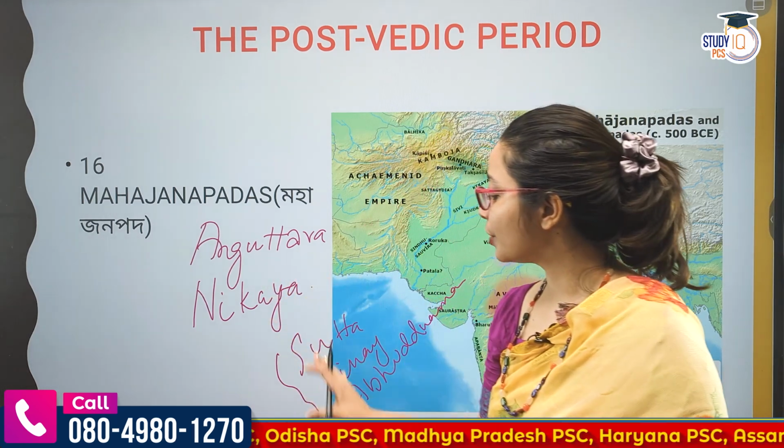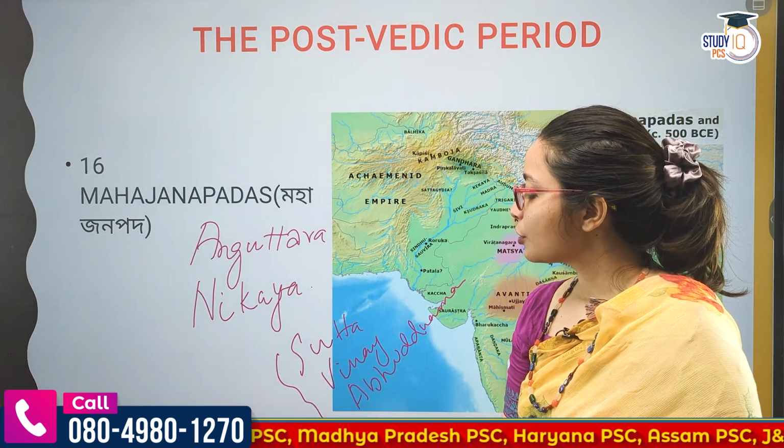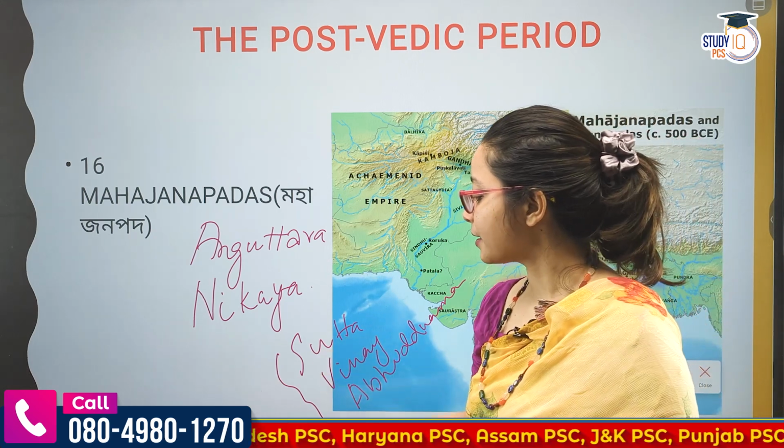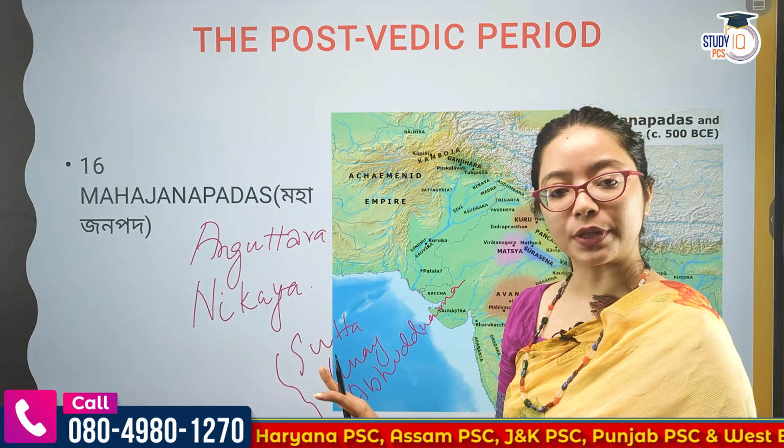So these are the three Pitakas. Once you know these three Pitakas, you will understand that this is the soul of Buddhism.